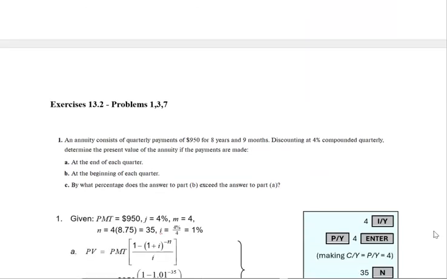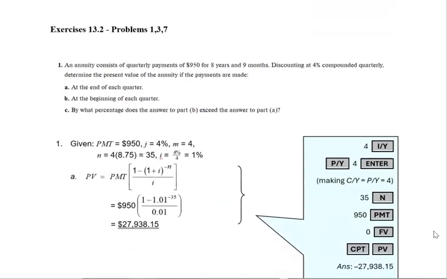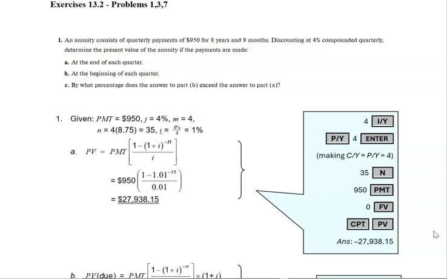Moving on to 13.2, we have 3 more problems to go over. So an annuity consists of quarterly payments of $9.50 for 8 years and 9 months. So 8.75 years, discounted at 4%, so there's your interest, compounded quarterly.